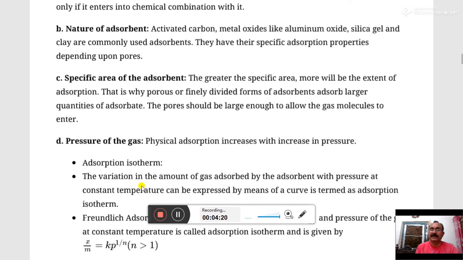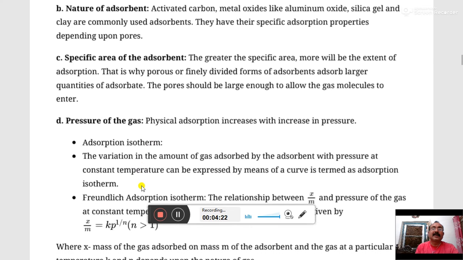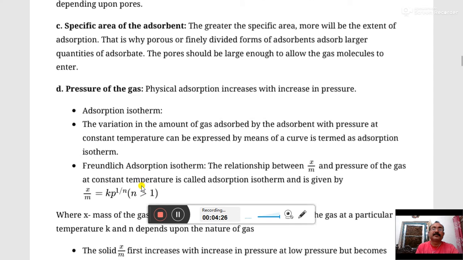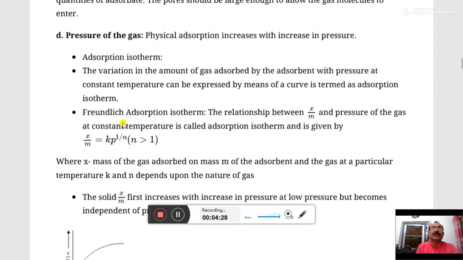For this purpose, Freundlich gave one equation, called the Freundlich isotherm equation. According to it, the rate of adsorption is directly proportional to the applied pressure at constant temperature.